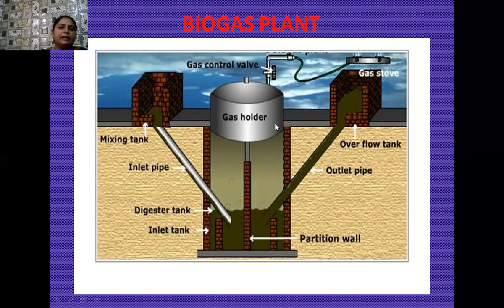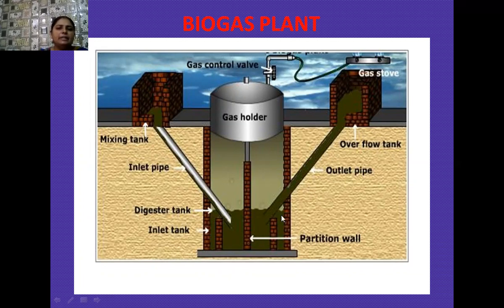So this gas holder rises a little above. There is one gas control valve that is present here, and an outlet is also present. Through this outlet, this biogas is later supplied for various household purposes.